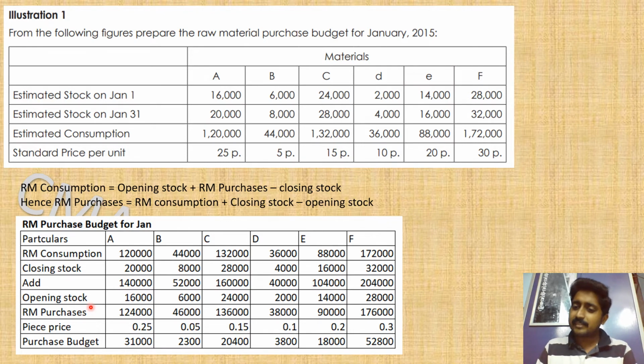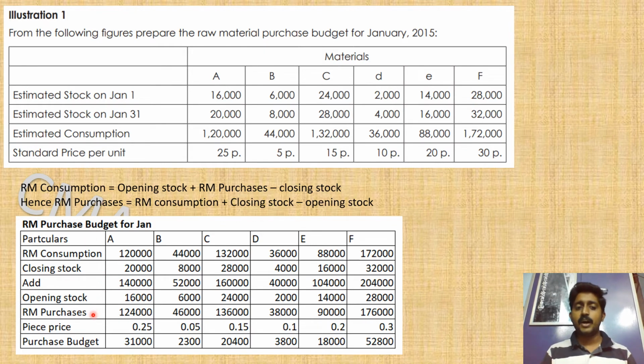Okay, there is a slight mistake, students. What I have seen is that some students have put purchases equal to opening stock plus consumption minus closing stock, which is not right. They have to do the vice versa in the placement of consumption and purchases. Consumption is equal to opening stock plus what you have purchased, that is the total, and you are left with the closing stock. So minus closing stock gives you the actual consumption. Just apply this formula.